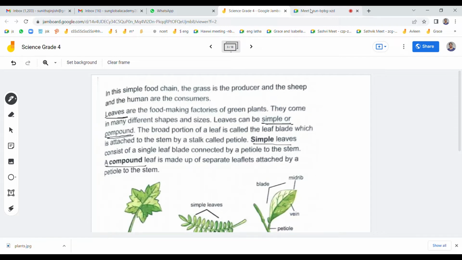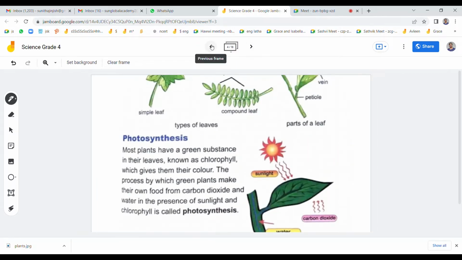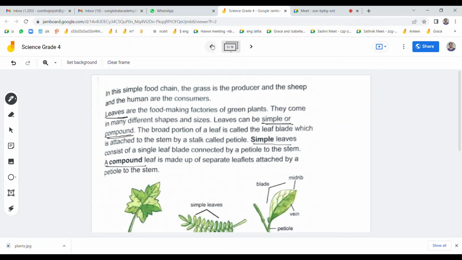Now shall we see what the leaf contains? We'll see the parts of a leaf. The center line is there in the third picture, the midrib. Here are the veins. These are all the parts of a leaf. What's a midrib, ma'am? Midrib is the center line. And from the center line, other lines are coming, that is called veins.